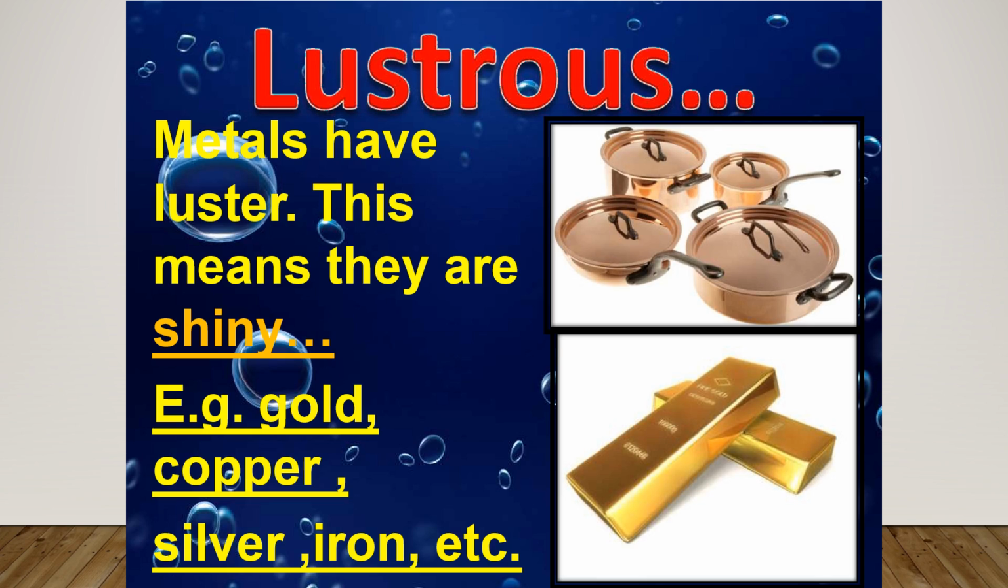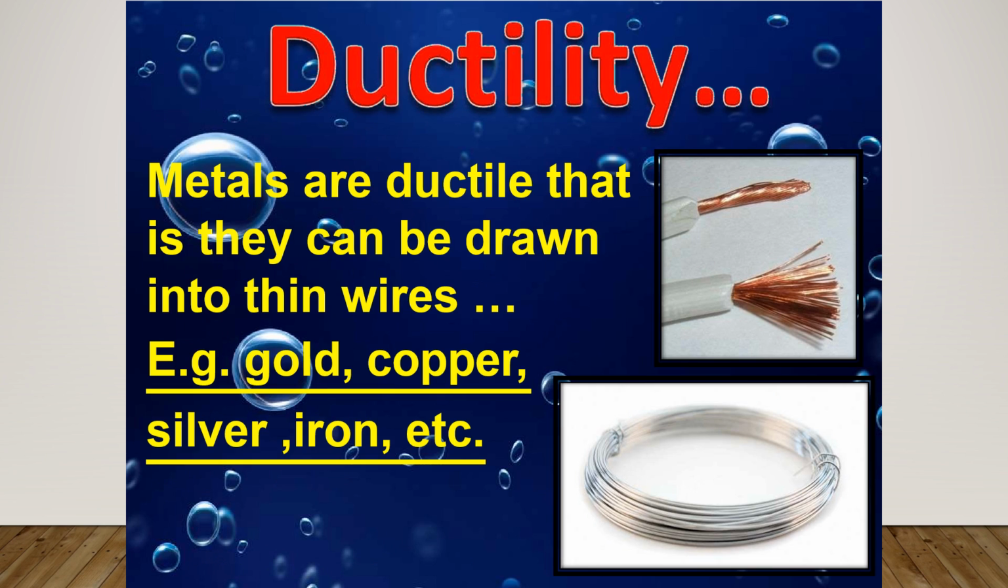Metals have luster. This means they are shiny. Metals have a shiny surface when freshly prepared. This shining surface of metals is called metallic luster. For example, silver has a shining white surface, gold is yellow, while copper is reddish brown. Silver and gold are used for making jewelry because they have a bright shiny surface which is not easily tarnished by moisture and atmospheric gases.